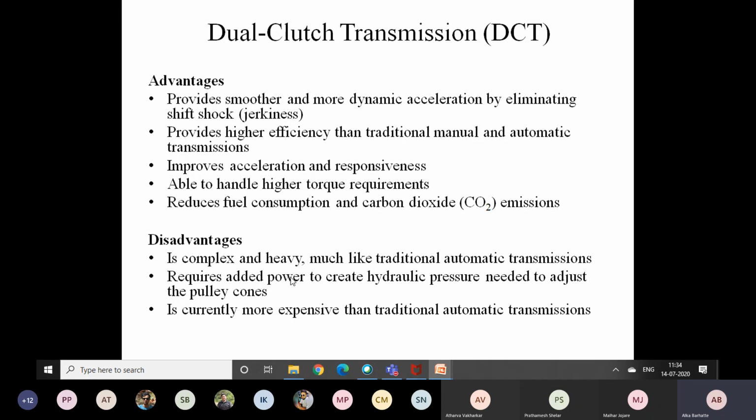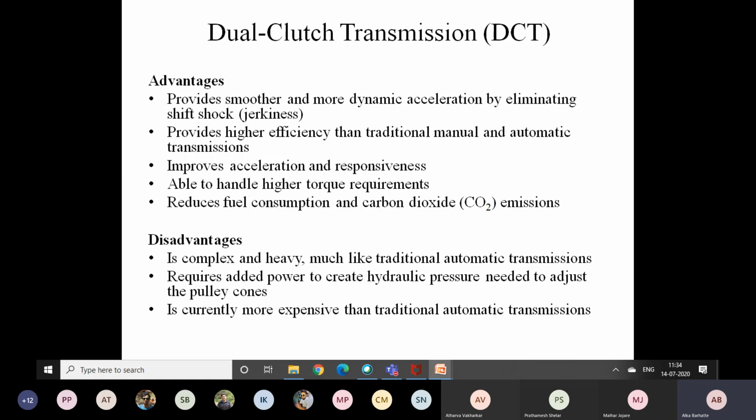Okay, requires added power to create hydraulic pressure needed to adjust the pulley and cones. Okay, and it is currently more expensive than the traditional automatic transmissions or the manual transmissions.